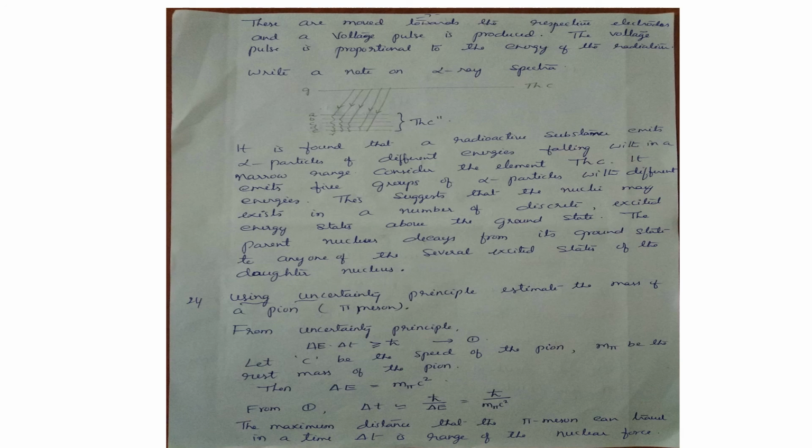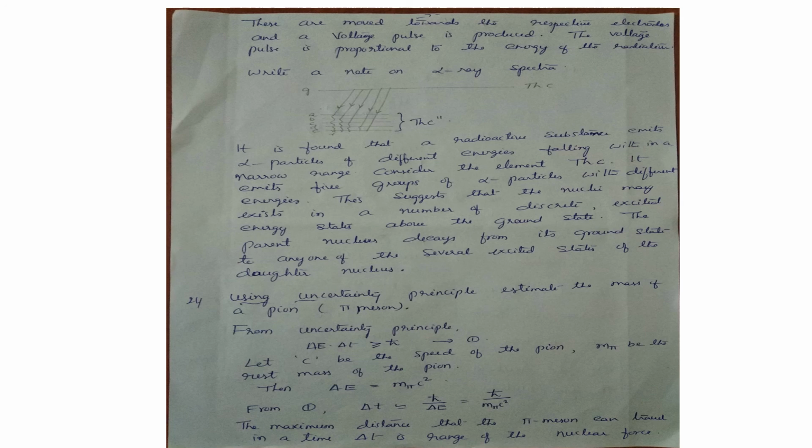Write a note on alpha ray spectra. Alpha ray spectra is a discrete spectra. Alpha particles carry a discrete amount of energy, and it is found that alpha particles emitted from a radioactive substance do not carry the same amount of energy.